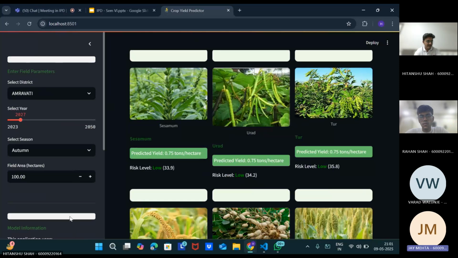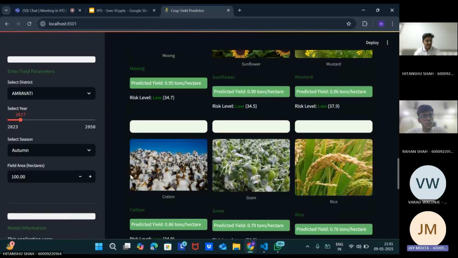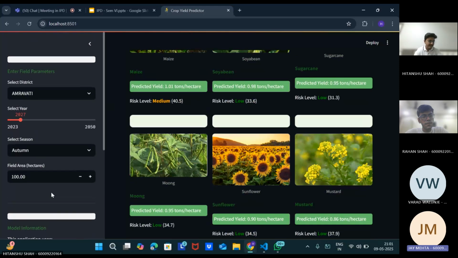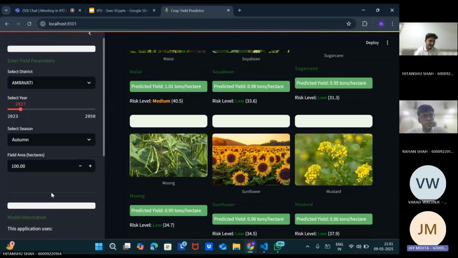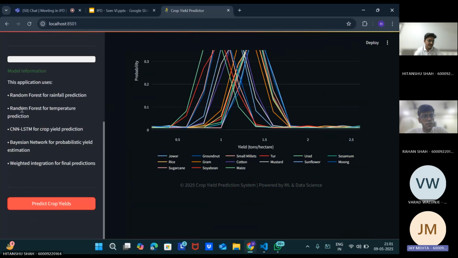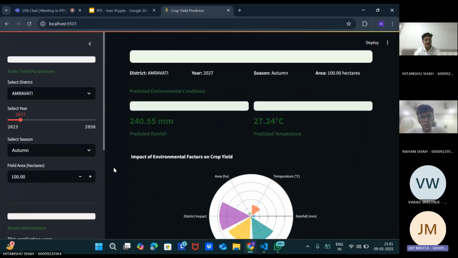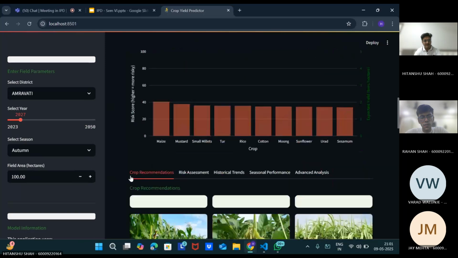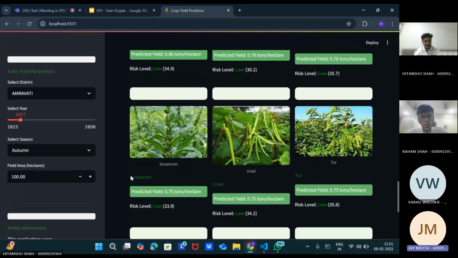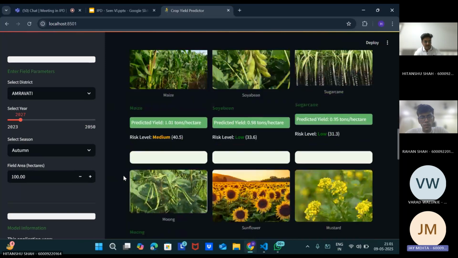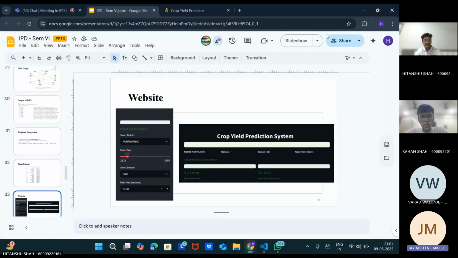This is the website which we've created for the front end. So the farmer can very easily put in the year as the input, the season, and the number of hectares for the area, and easily get the crop prediction for each and every crop. So accordingly, whichever crop has the highest yield, the farmer can choose to grow that.